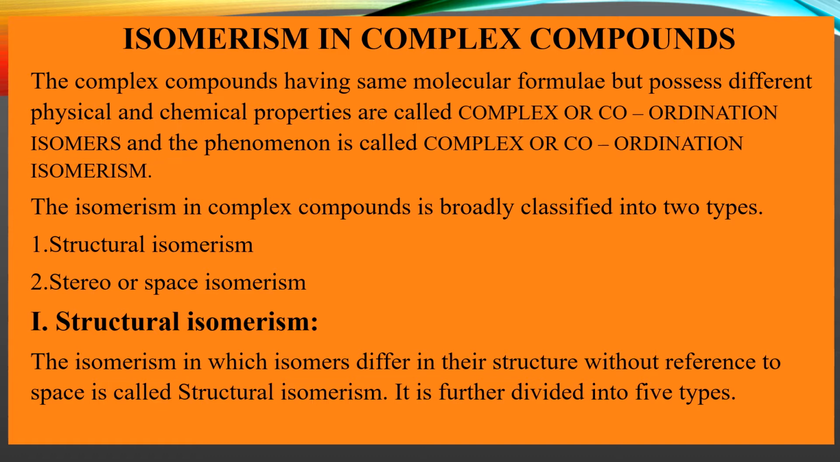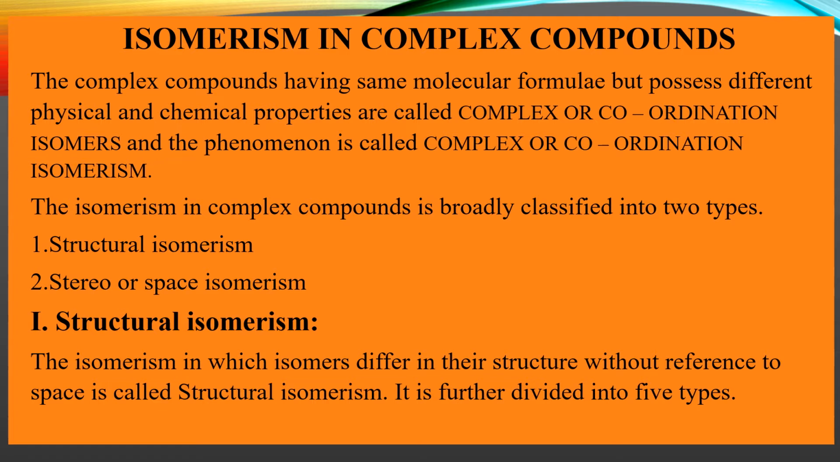Clear? The complex compounds which have the same molecular formulae but possess different physical and chemical properties, what do we call them? We call them complex or coordination isomers, and that phenomenon is said to be complex isomerism or coordination isomerism.